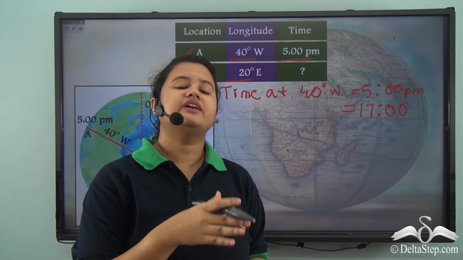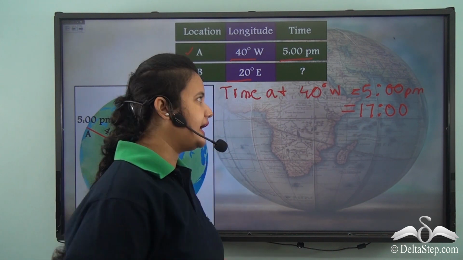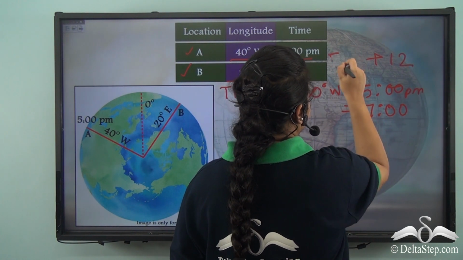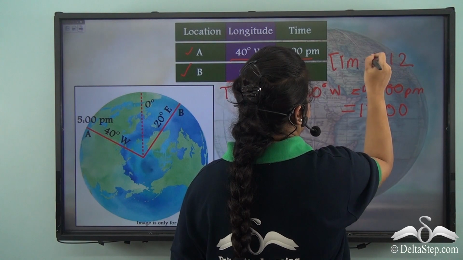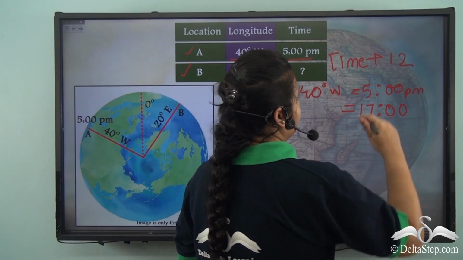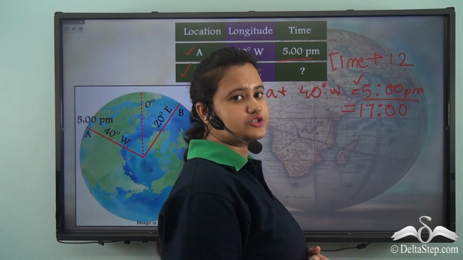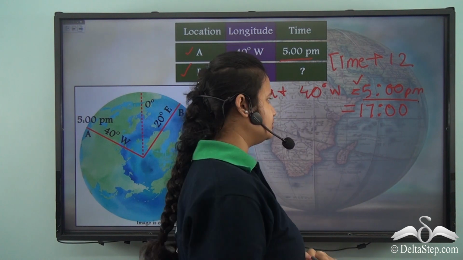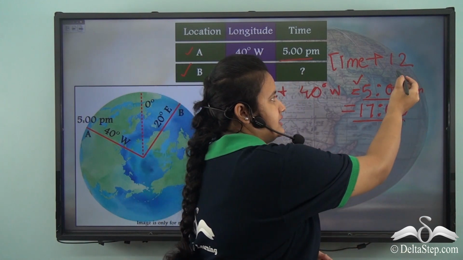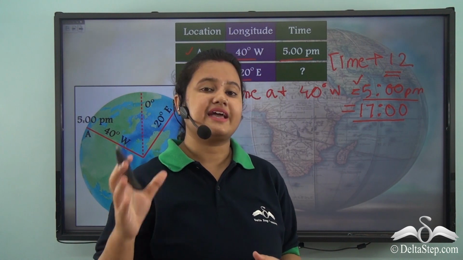Well, to convert 12-hour clock notation to 24-hour clock notation, we have to add 12 hours with the given time. So if the time corresponding to 12-hour clock notation is 5 p.m., then the time corresponding to 24-hour clock notation will be 17 hours.